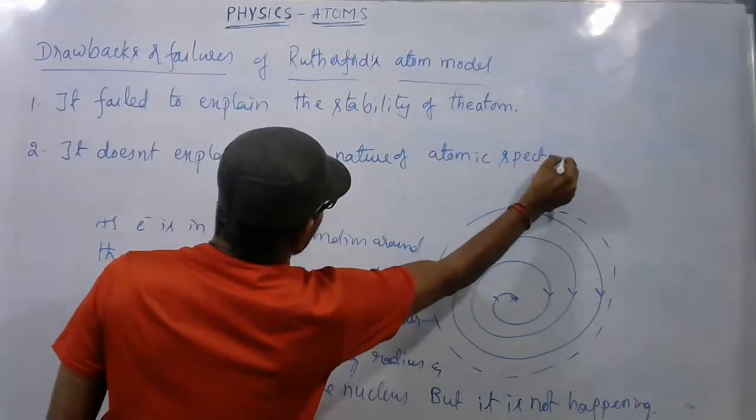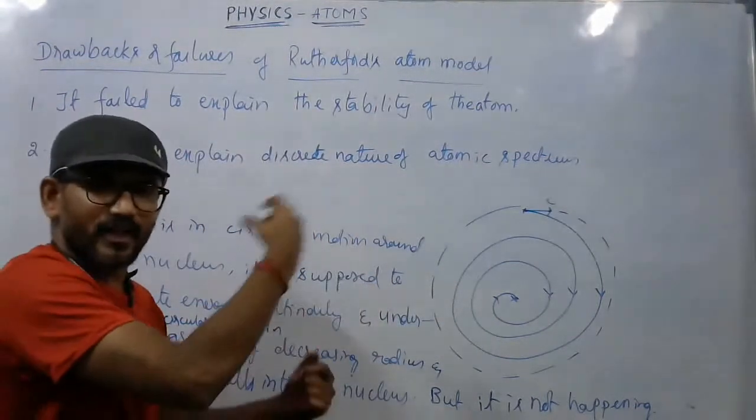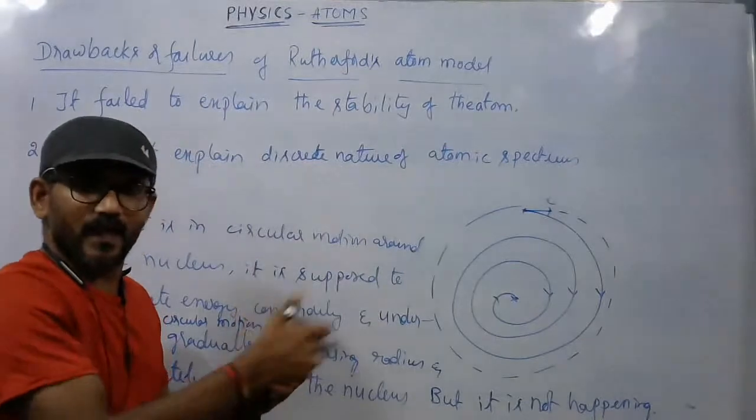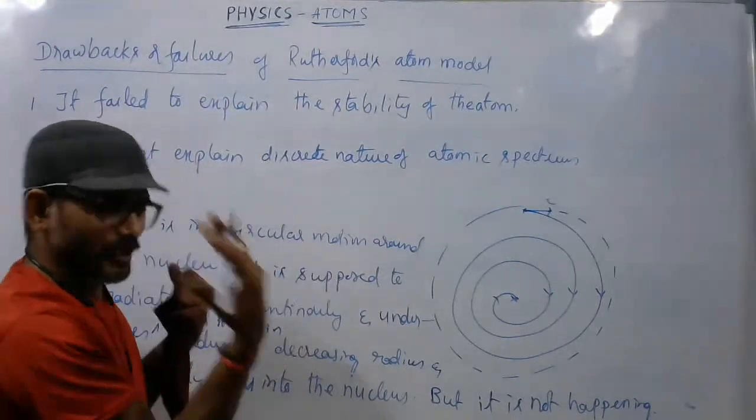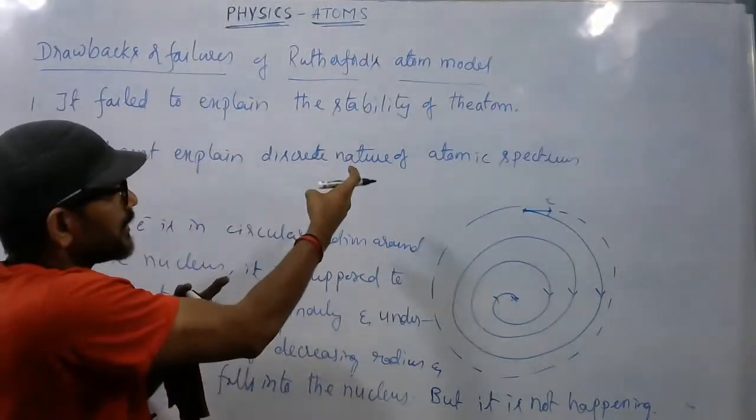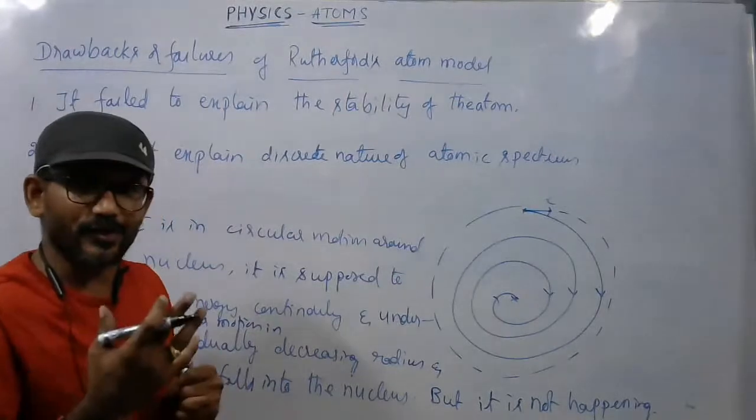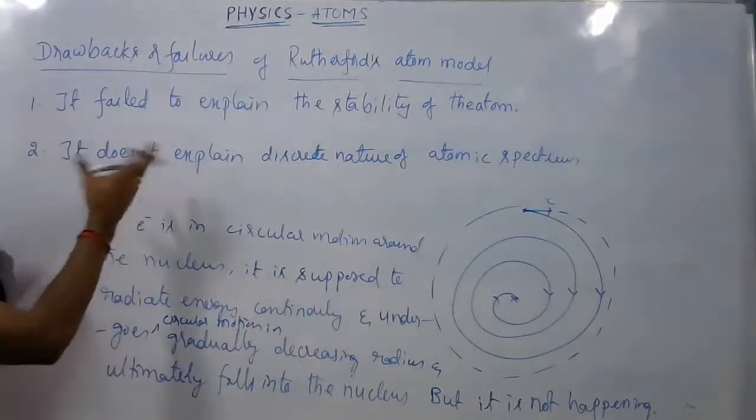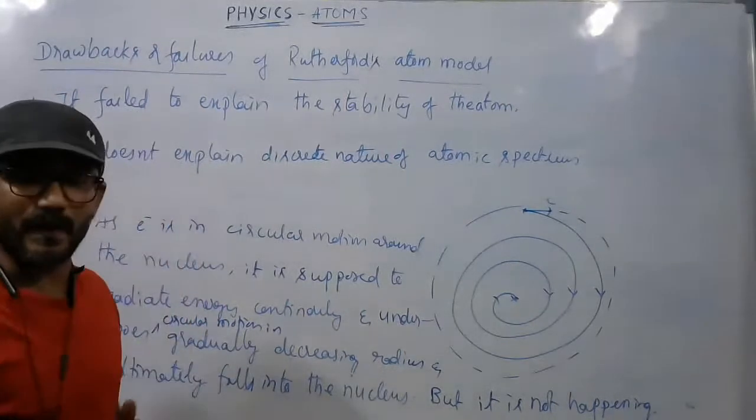What does this mean? According to this assumption, the electron is radiating energy continuously. So if you take a spectrum, it has to give a continuous spectrum. But experimentally we are getting a discrete spectrum, meaning a line spectrum, not a continuous spectrum. So this model was not able to explain why the discrete nature of the atomic spectra is observed.